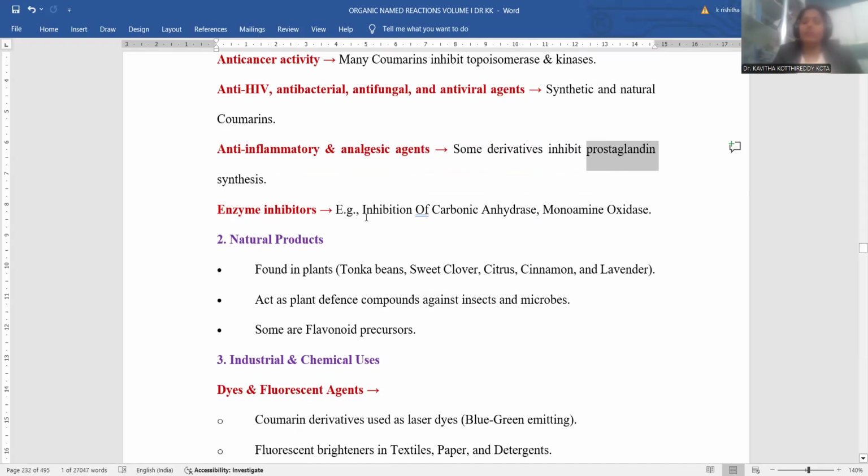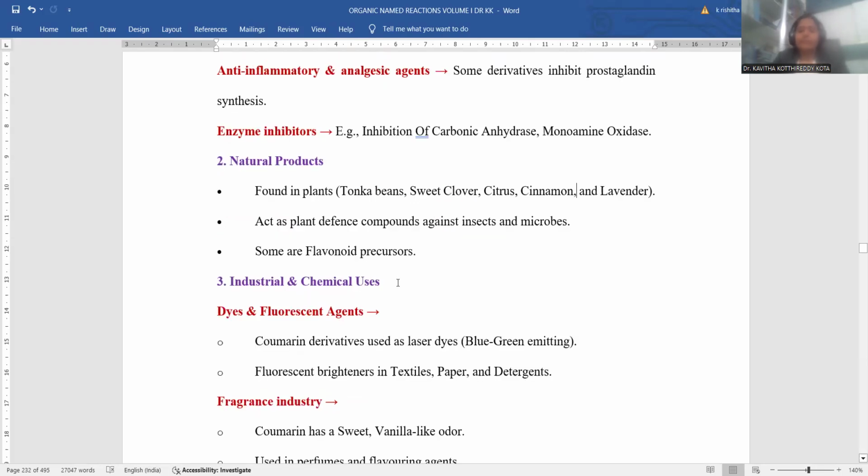Bacterial pathogenic infections, mainly caused by various kinds of microorganisms, are better treated by Coumarin-related drugs, because they inhibit carbonic anhydrase and monoamine oxidase secretion. Eventually the pathogens' life is totally destroyed, and their growth is totally inhibited, so microorganisms may not cause diseases. This is the way it acts as an antimicrobial agent as well.